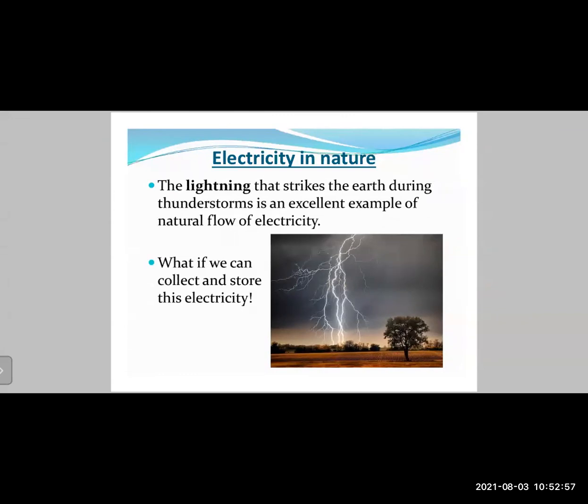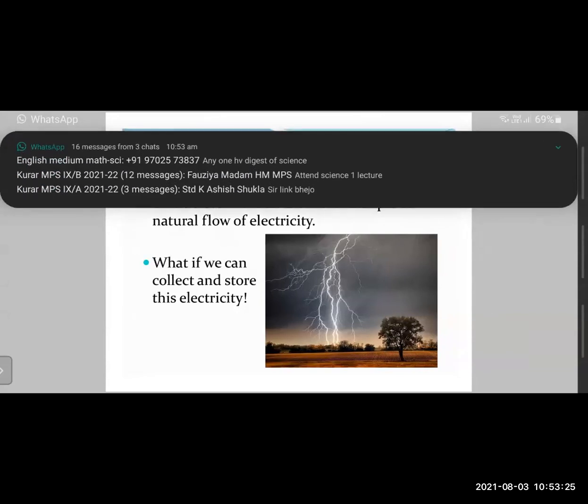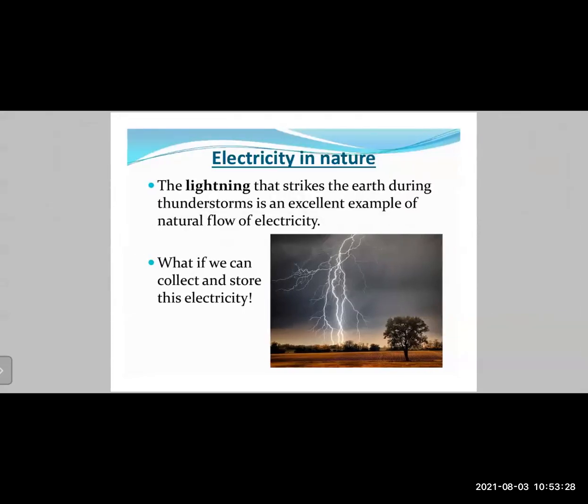If I may tell you, when a lightning strike takes place, about 3 to 5 lakh volts of electricity gets transferred, sometimes even up to a million volts. But the problem here is that the electricity flows for a very, very tiny fraction of a second. It is not a continuous source. The sound that comes from the lightning is called thunder. That electrical spark in the atmosphere exists for a very tiny fraction of a second, so that is a problem, we cannot harvest it.